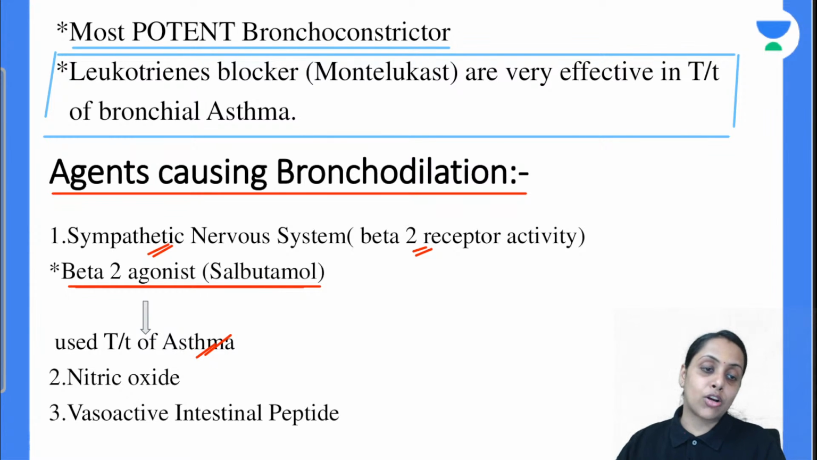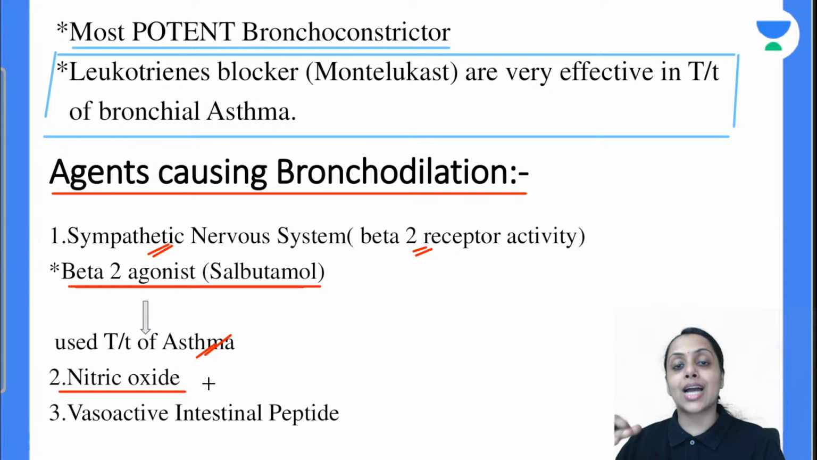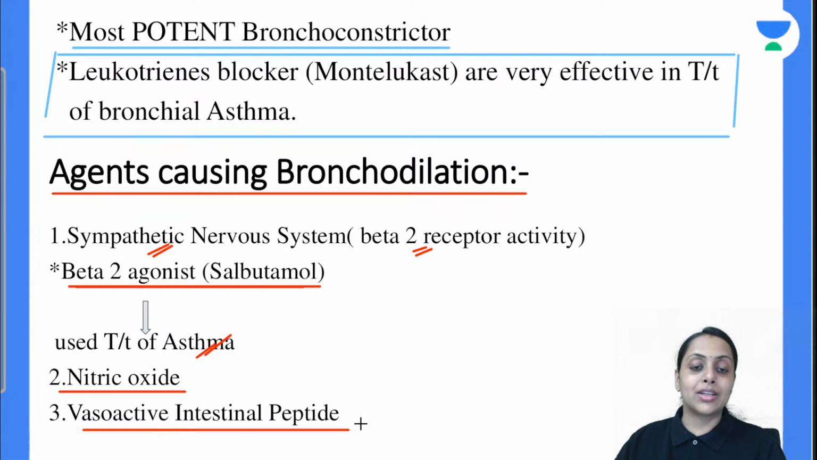Next is nitric oxide. It is a universal dilator, so out here also it is going to dilate our bronchioles. Next is the vasoactive intestinal peptide. This is also going to cause bronchodilation.